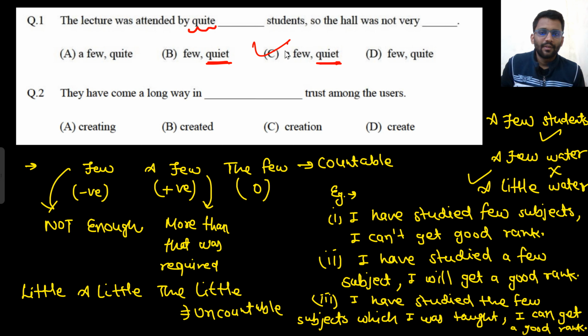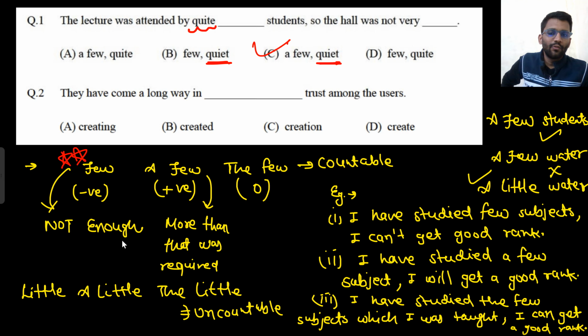A few will come because there are a good amount of people. That's why the hall is not very quiet. The people are making noise. So the lecture was attended by quite a few students, so the hall was not very quiet. So this you need to remember. This is a very good concept, very important as well. Now the next one.